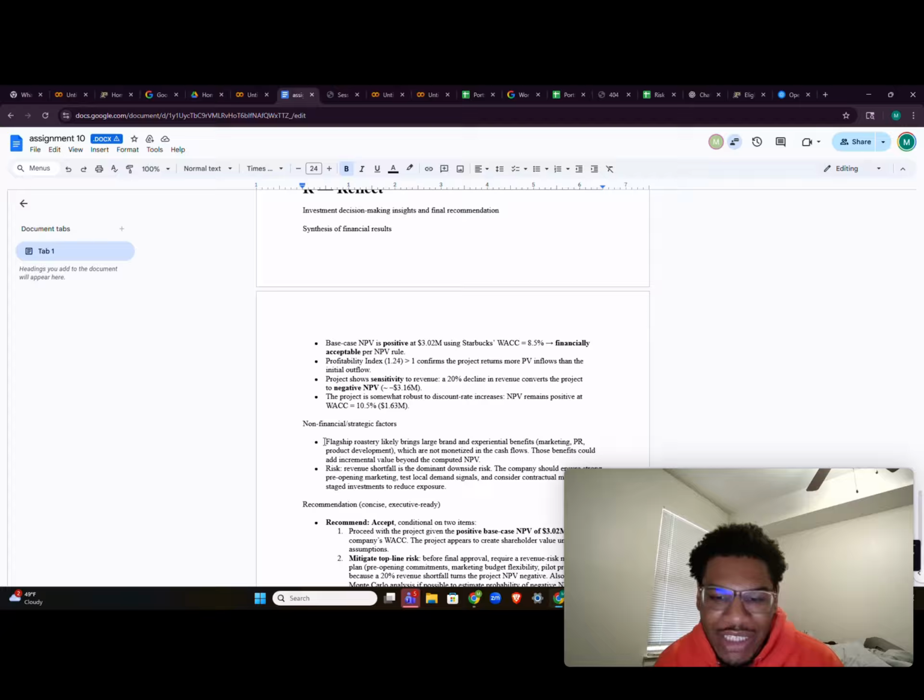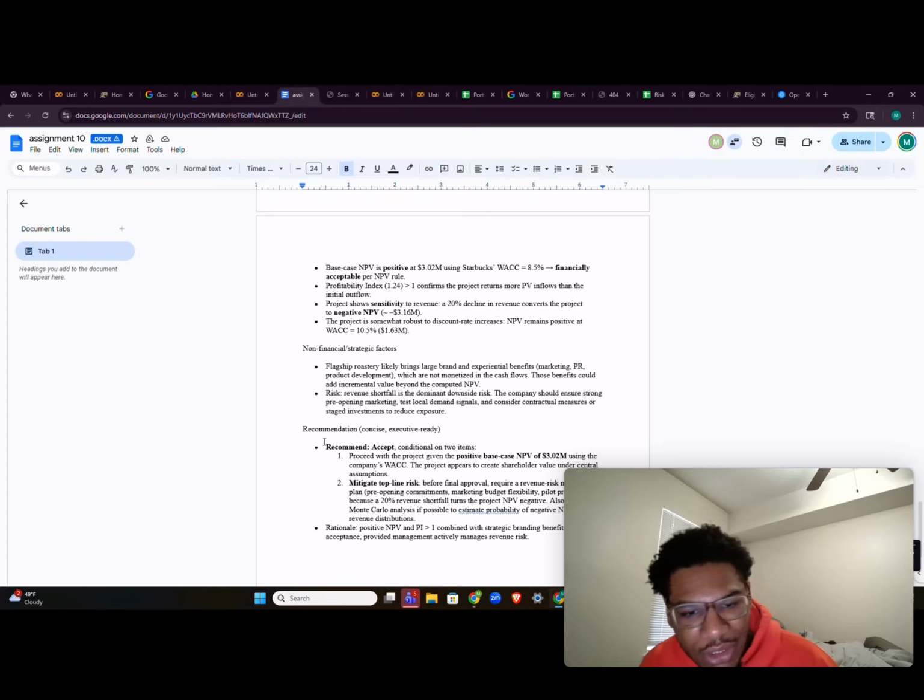First, proceed with the given base case NPV using the company's given WACC, and the project appears to create shareholder value under those assumptions. The second condition is to manage top line risk before the final approval. Require the revenue mitigation: the pre-opening commitments, the budget marketing flexibility, and the incremental investments, because of the shortfall that a 20% revenue change creates.